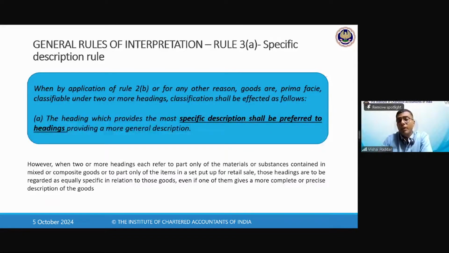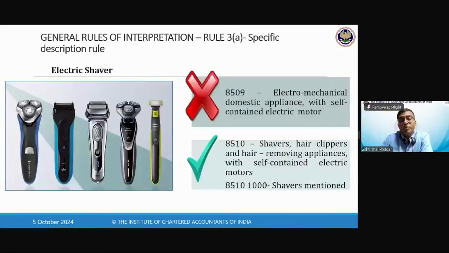It says that if any item gets classified in 2 or more headings because of the previous rule, then you can apply that heading which is more specific. So here are some examples. Let us say electric shaver. We use it commonly, men use it commonly, even females use it.